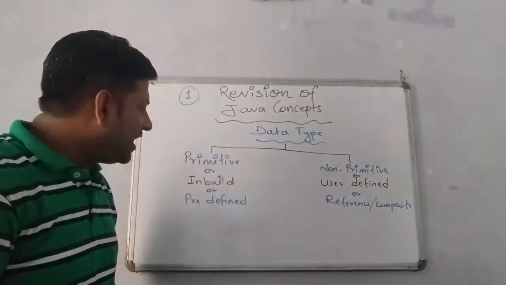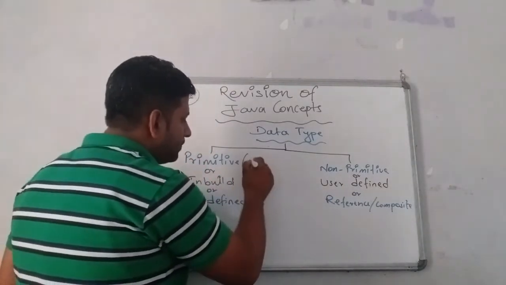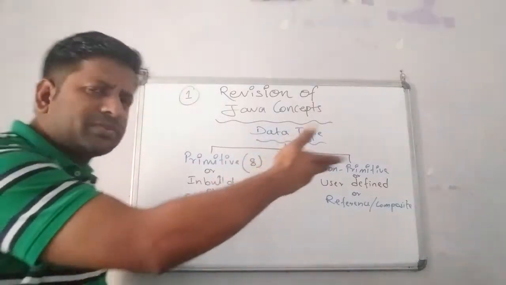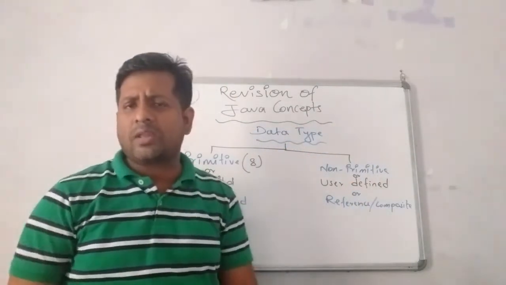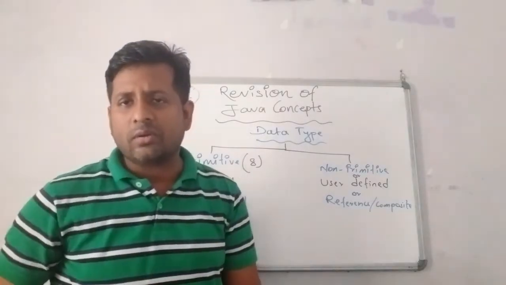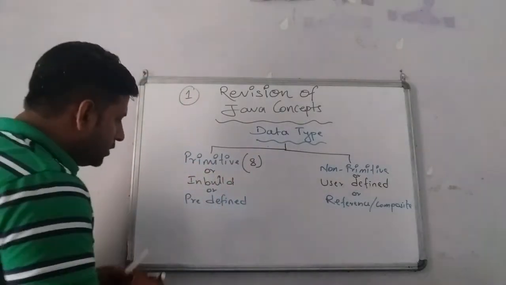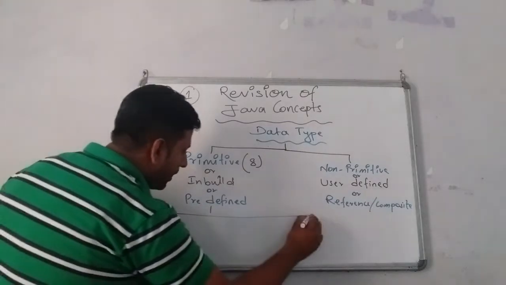There are a total of 8 primitive data types. Non-primitives are user defined, so we can create as many as we want. Some examples are mentioned here. So let us come to the primitive part, which is more of our concern. In the primitive part, we have 8.